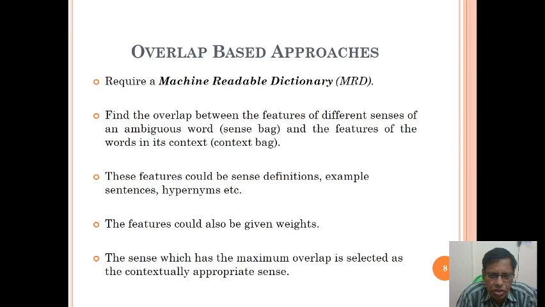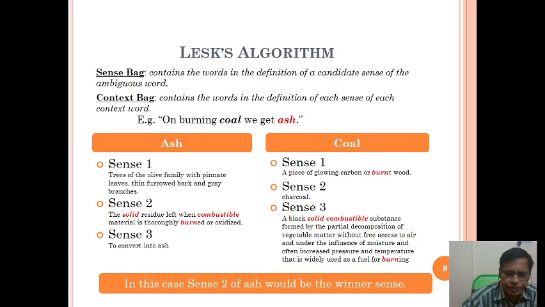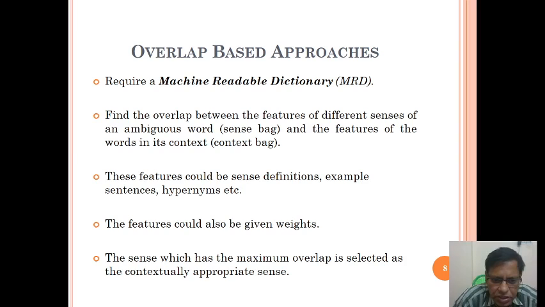The features could also be given weights. The sense which has the maximum overlap is selected as the contextually appropriate sense.